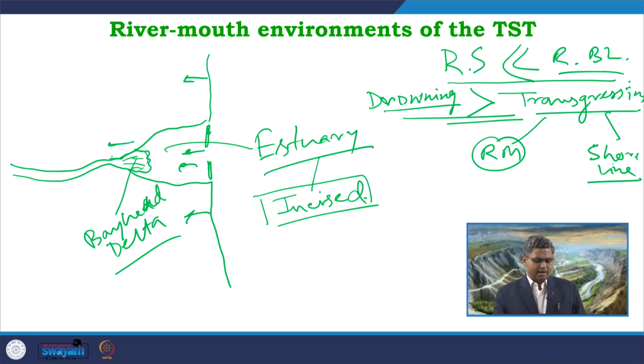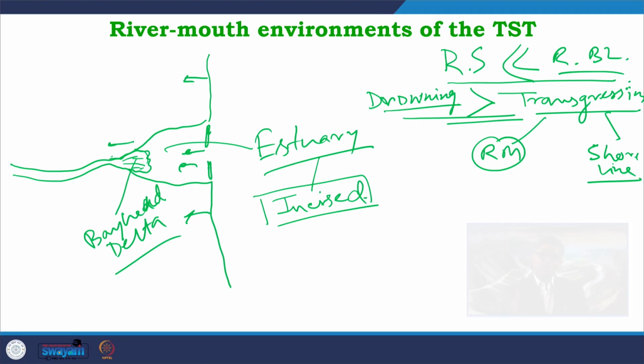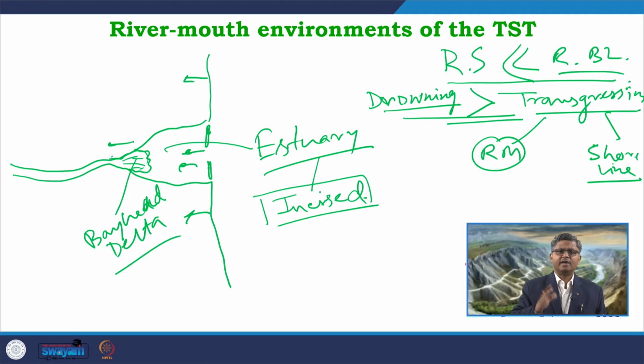So, in the coastal area during transgression, the shoreline and river mouth can have a completely different type of architecture, a completely different type of manifestations in terms of the depositional conditions, in terms of the depositional systems. So, between a proper prograding delta and a fully developed estuary, we can also get a retrograding Bayhead delta system, which may also develop where estuaries are partly drowned by the rapid transgression of the adjacent open shorelines.